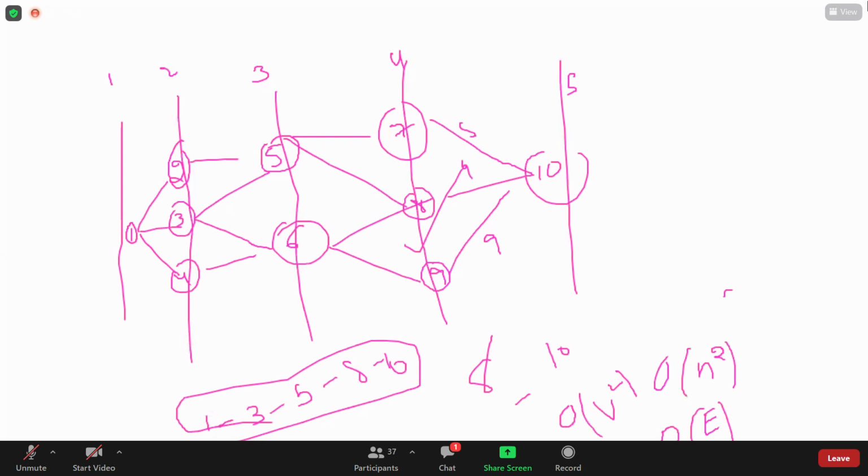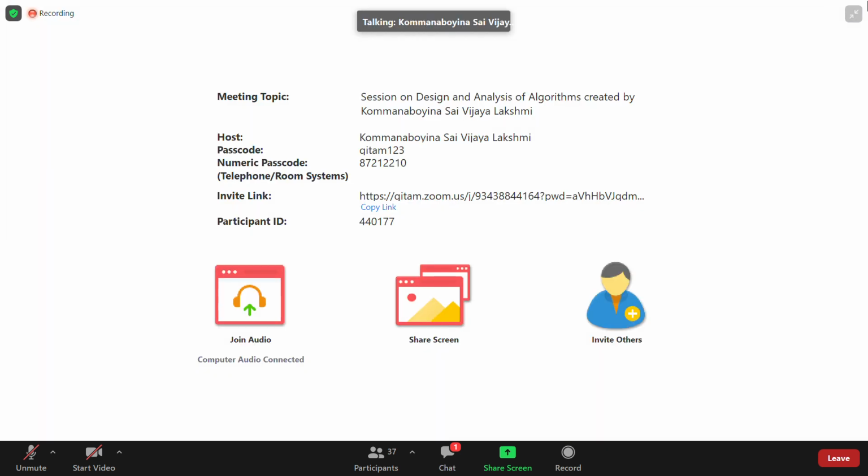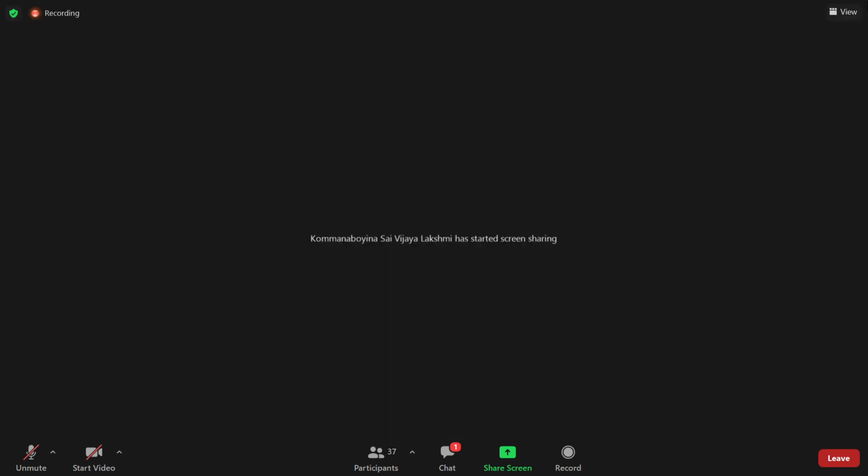Am I clear with this multi-stage graph? Say yes or no? Yes, ma'am. Done. What is the next thing? We'll see. What is the next concept? Next concept is all pair shortest path.